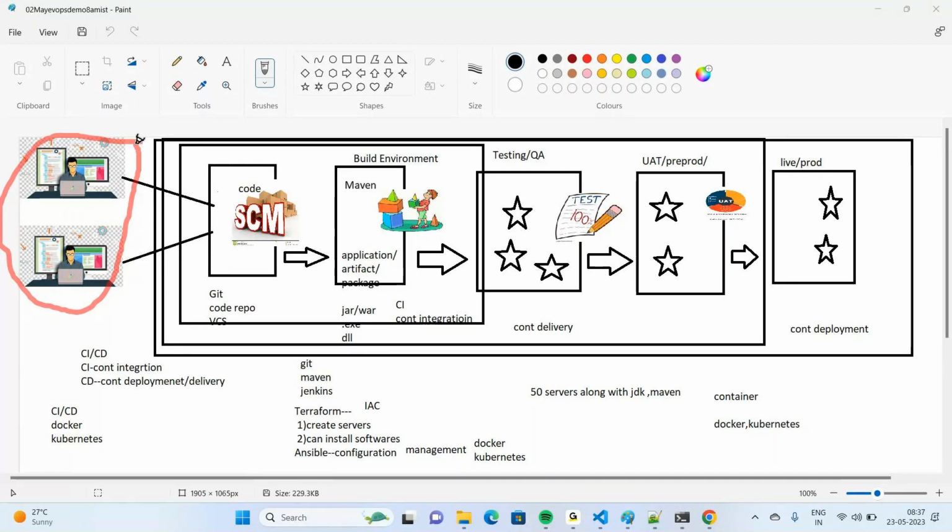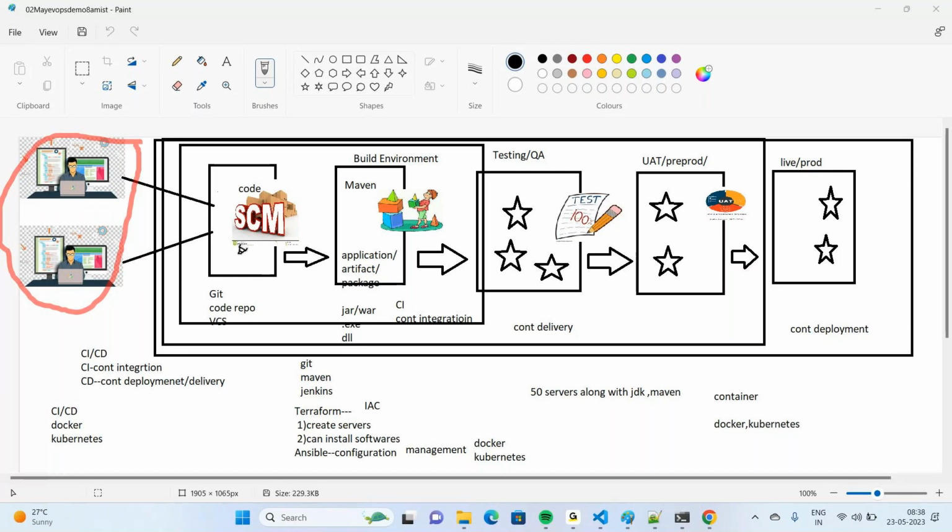Okay, they are going to write code from their laptops or PCs. Just for the sake of simplicity, I have taken only two developers as an example. At the end of the day, every developer is going to submit code into a system called a source code management system or version control system.